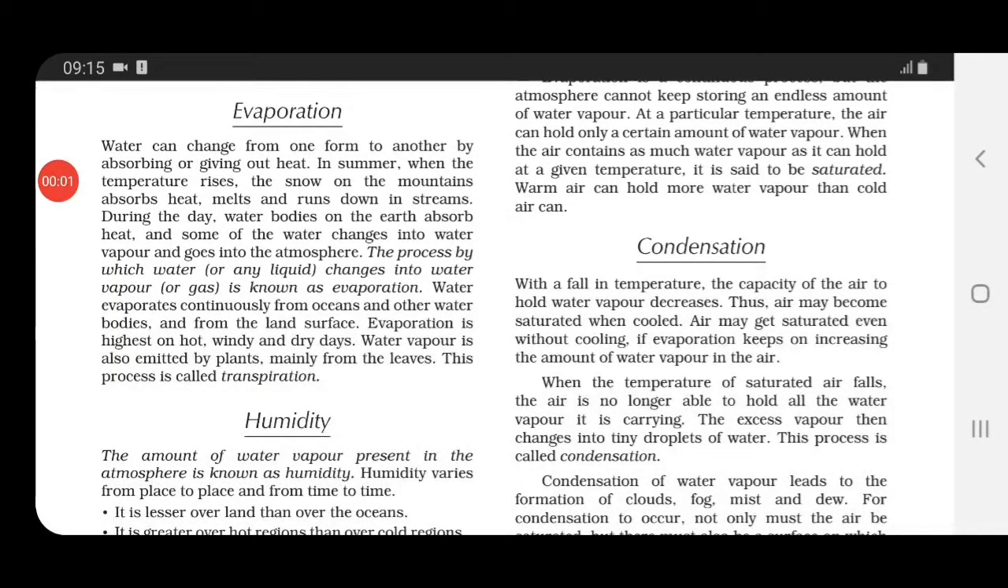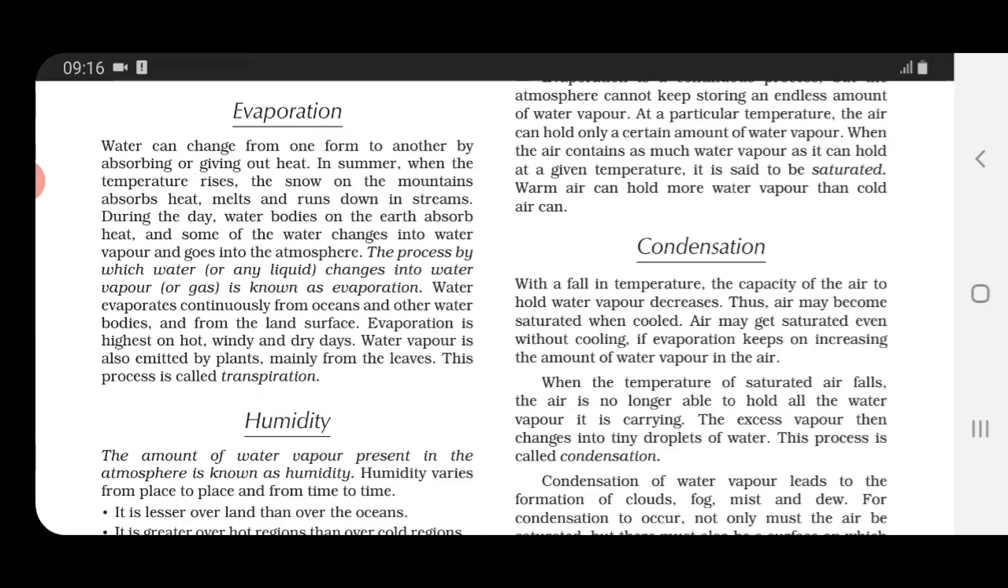During the daytime, children, water bodies on the earth, this covers all the water bodies, absorb the heat. Some of the water from these water bodies changes into water vapor. So now water is changing from liquid to gaseous form and goes into the atmosphere. Where does this go? Into the atmosphere. This process is known as evaporation.